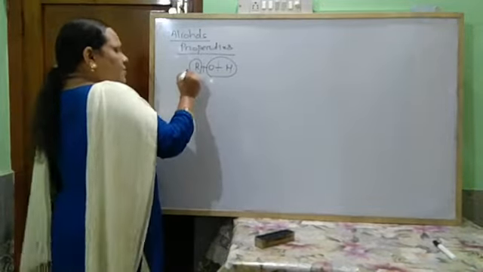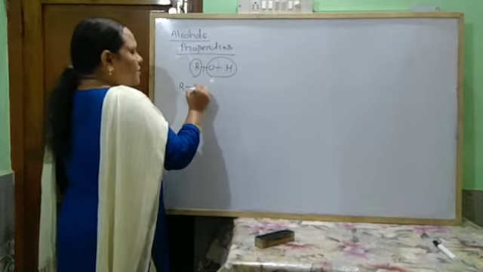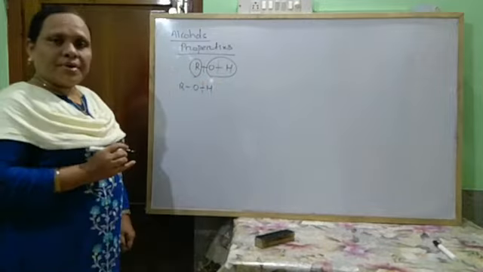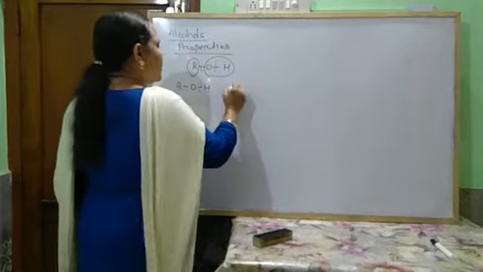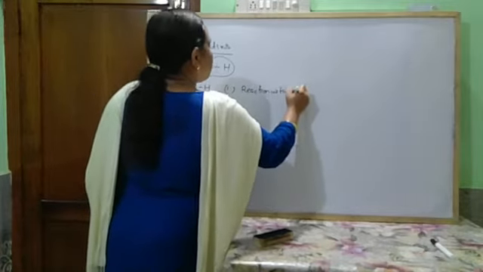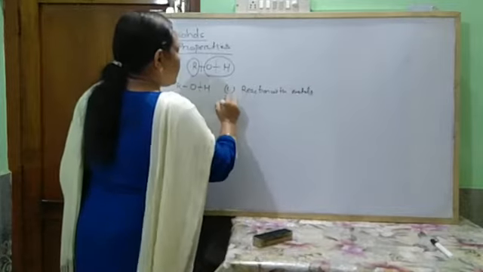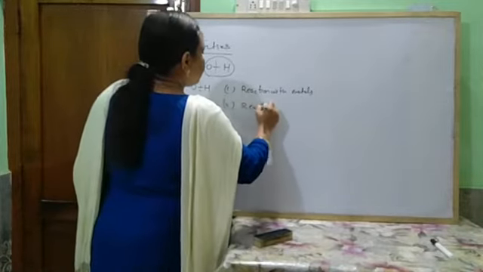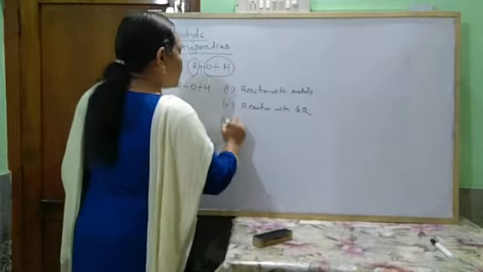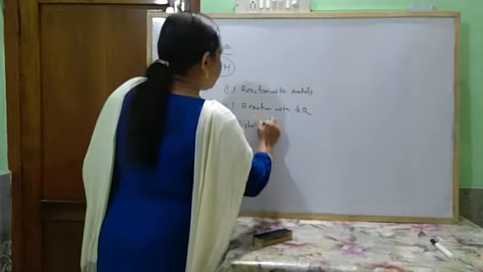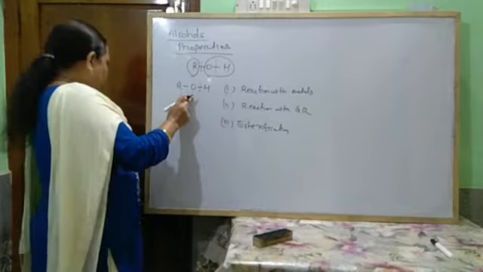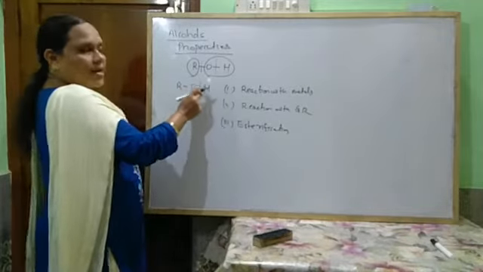Now first let's discuss the reactions which involve the cleavage of this O-H bond. One reaction is reaction with metals, another is reaction with Grignard reagents, and another is esterification. In these three reactions, the bond breaking takes place between the O and H bond.